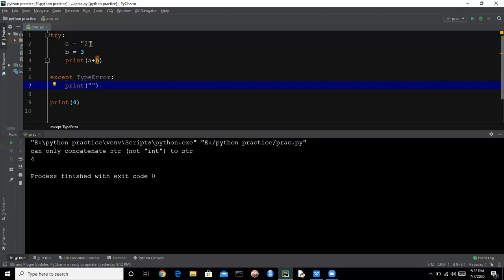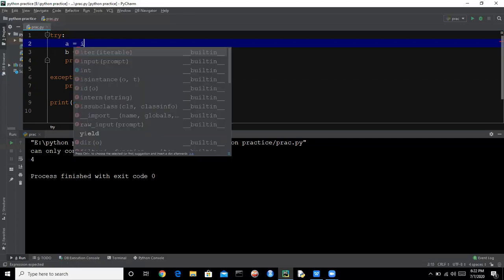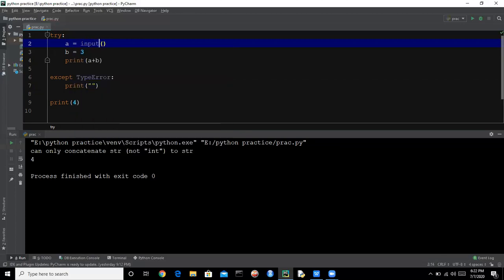Let's say we are taking input from the user, and then we are converting this to an integer. In the second line we have the same input. Now the user will give an input.